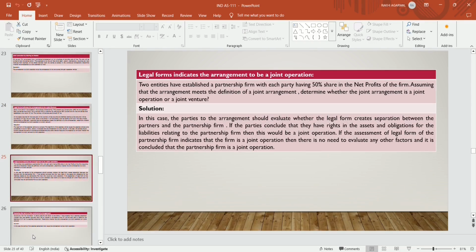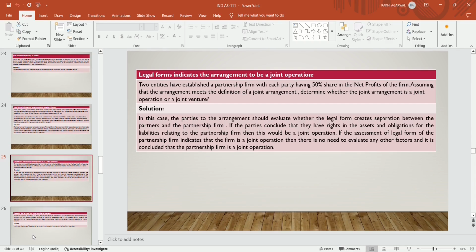Two entities have established a partnership firm with each party having 50% shares in the net profits of the firm. Assuming that the arrangement meets the definition of joint arrangements, determine whether the joint arrangement is a joint operation or joint venture. In this case, the parties to the arrangement should evaluate whether the legal form creates separation between the partners and the partnership firm. If the parties conclude that they have the rights in the assets and obligation from the liabilities relating to the partnership firm, then this should be a joint operation.